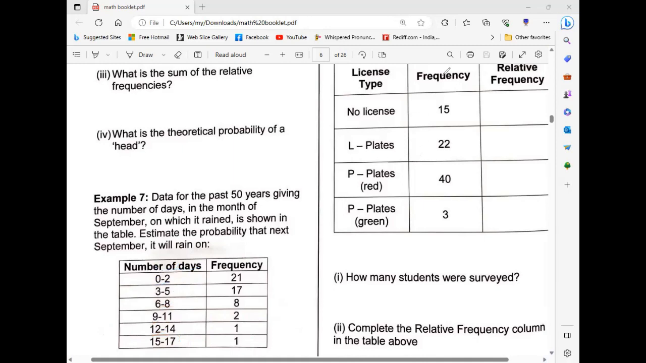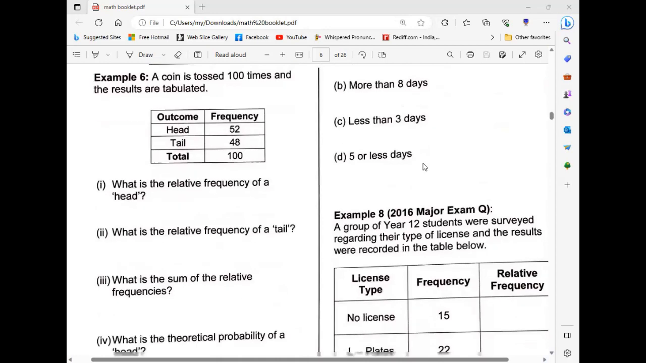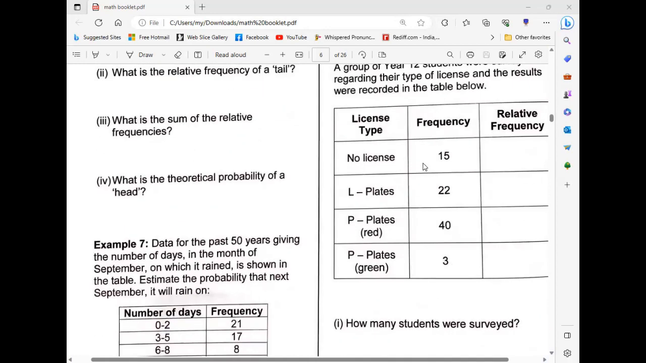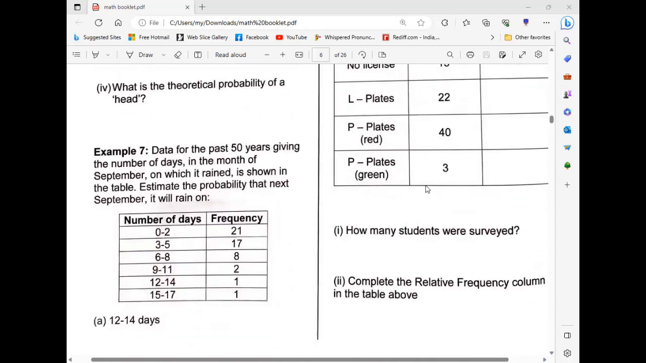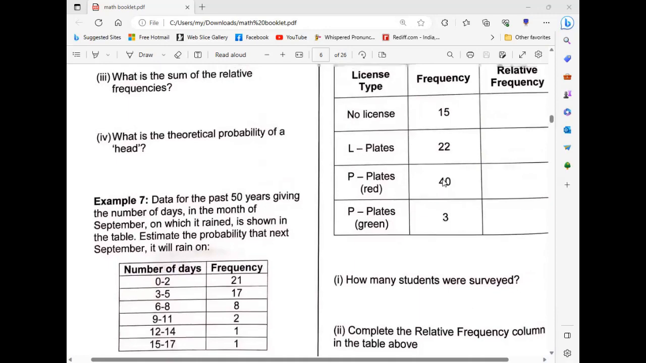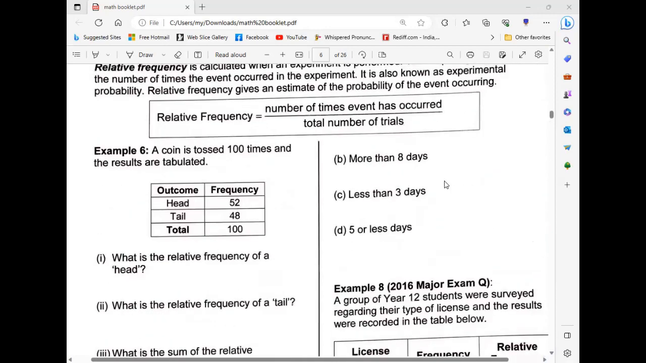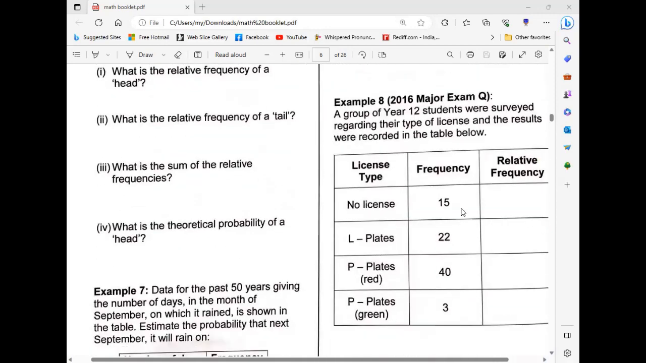Understood? Yeah. Next, less than 3 days. You need to simplify that, right? Simplification is not needed, just write it down. If you want to simplify it, you can do that. You can tell in decimals also, no problem, if it is possible.